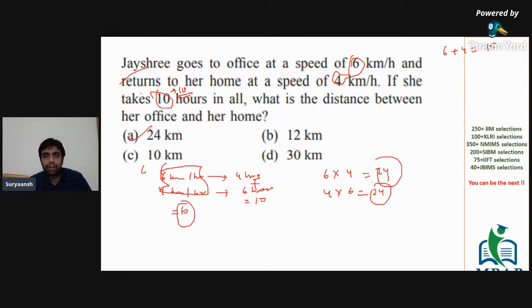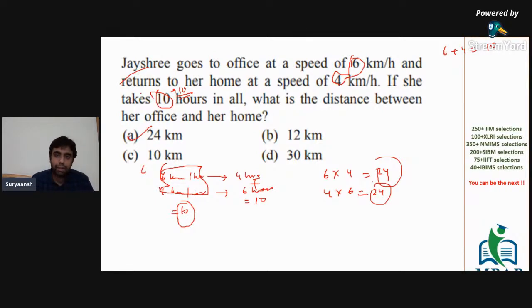So 6 kilometers per hour would be for 4 hours, and 4 kilometers per hour would be for 6 hours. Even if it had been 20 hours, the split would be 6 kilometers per hour for 8 hours, and 4 kilometers per hour for 12 hours. Again, the ratio of times is the inverse of the ratio of speeds, 6/4 or 4/6. More speed, less time.